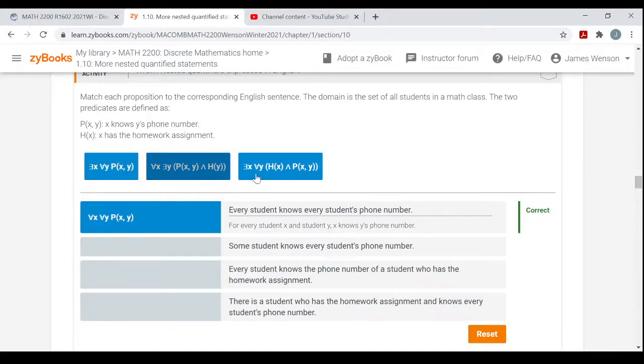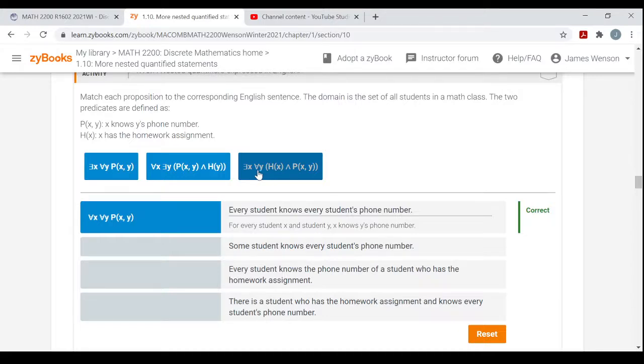I'll do the fourth one because it starts with a there exists. So it says there is a student X in this class, such that for everybody else in the class, H of X, meaning student X has the homework assignment, and student X knows student Y's phone number, and Y is every student.